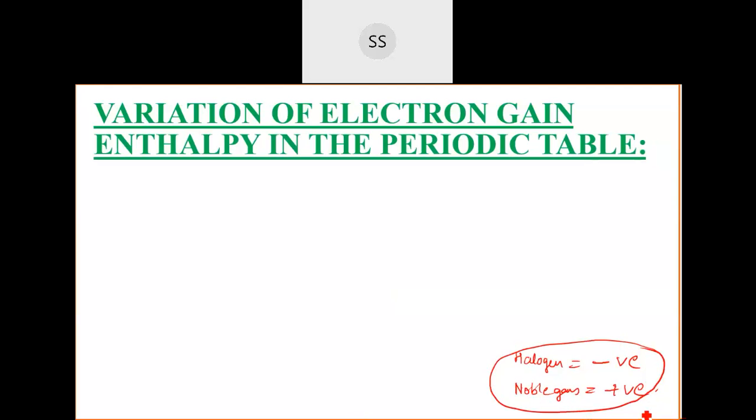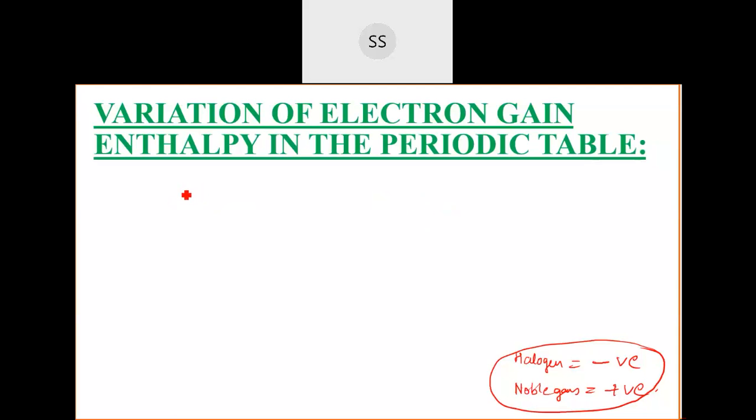For sodium also, if you want to give, then it will be positive. For any metals, because metals don't take the electron easily. They don't require it, because if they lose electron, they can attain stability. So they don't have a tendency to gain the electron. So in case you want to convert them into a negative ion, then we need to supply energy.